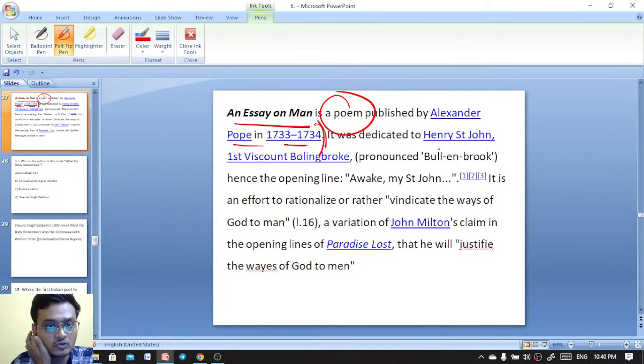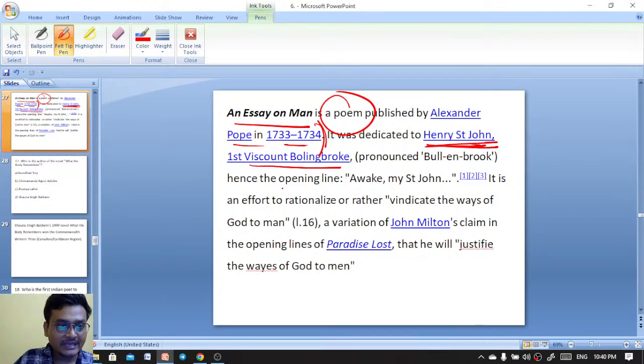It was dedicated to whom? It was dedicated to Henry St. John, first Viscount Bolingbroke. And hence the opening line is: "Awake my St. John." It is an effort to rationalize, rather vindicate, the ways of God to man.